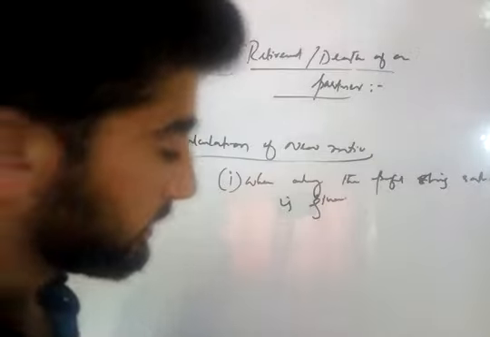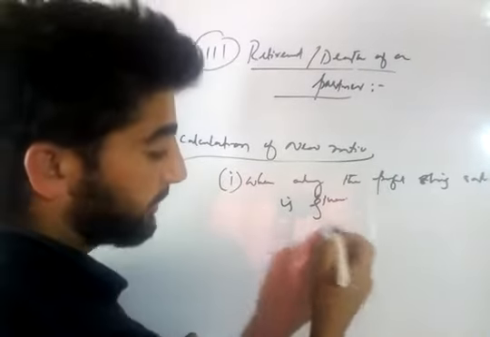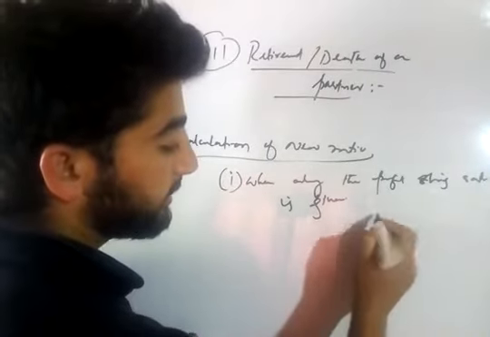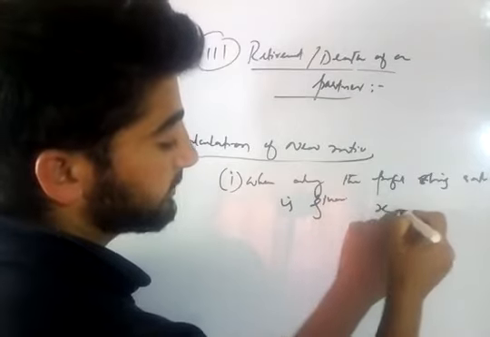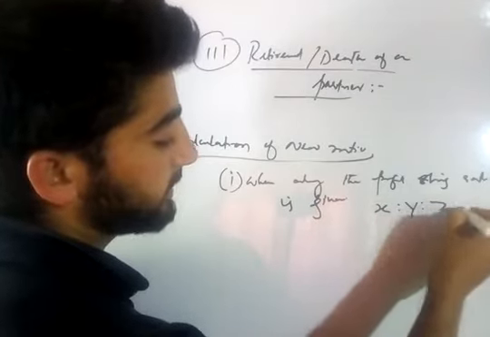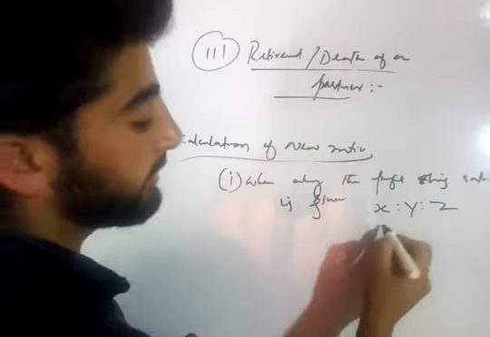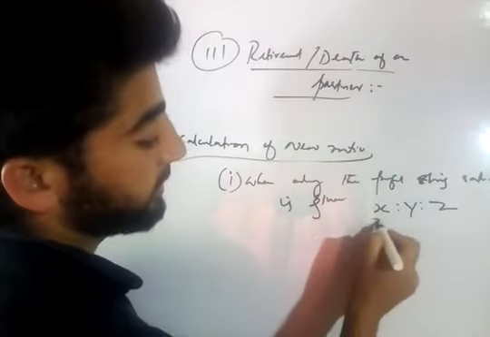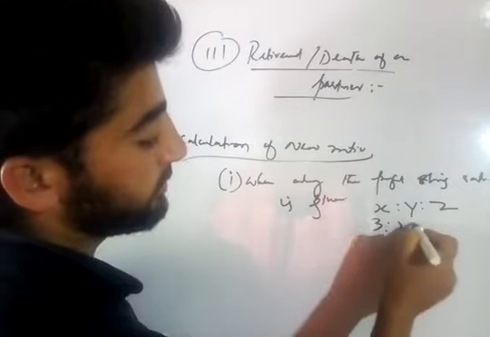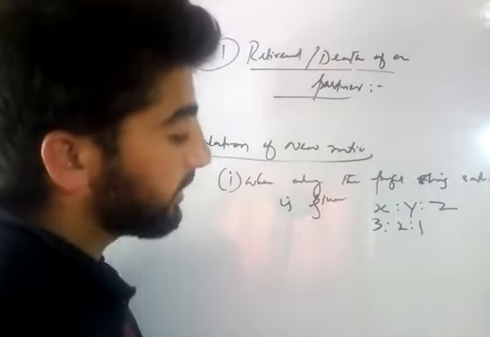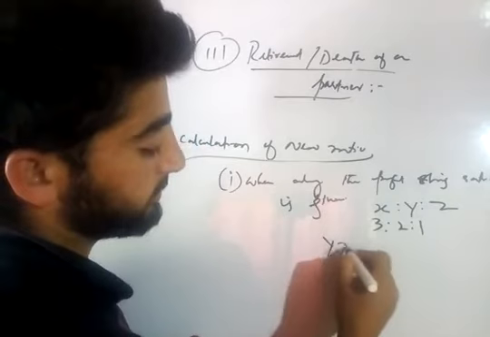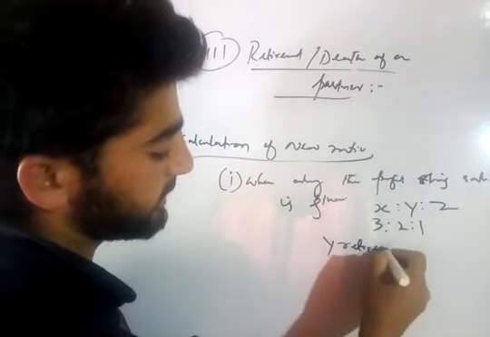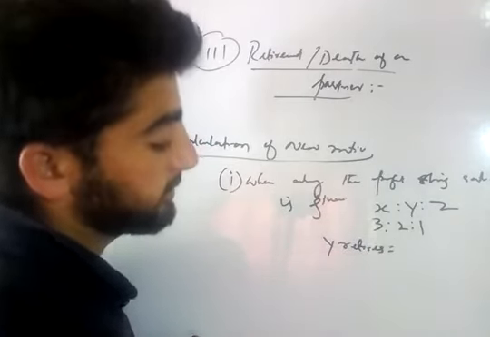What does this mean? This means, for example, there were three partners, X, Y and Z, sharing profits in the ratio of 3:2:1. Now, if Y retires or dies, let us take that he retires.